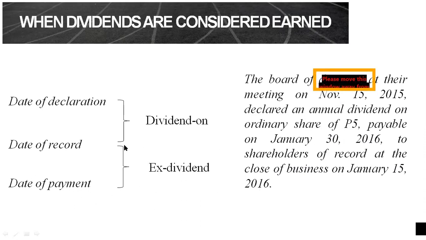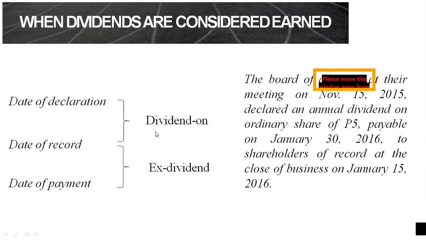So now, why is it important no, na malaman natin yung kailan yung date of declaration, kailan yung date of record, kailan yung date of payment. So as investor, as shareholder who will be receiving dividends, ito siya importante sa class because based dito sa date na to, you would know kung kailan mako-consider as dividend on or ex-dividend ang shares natin. So ano bang ibig sabihin nito?